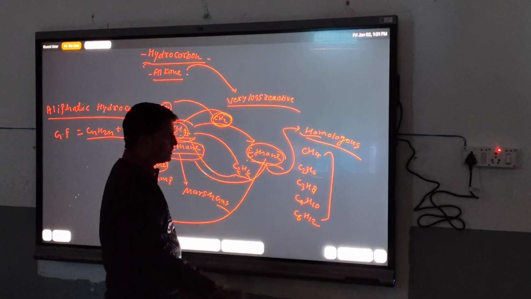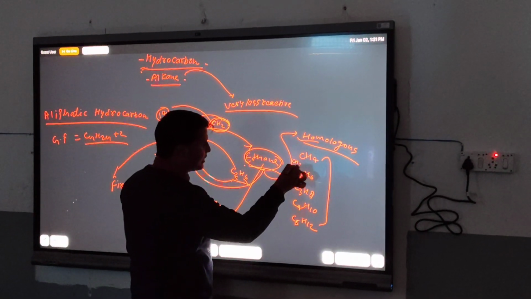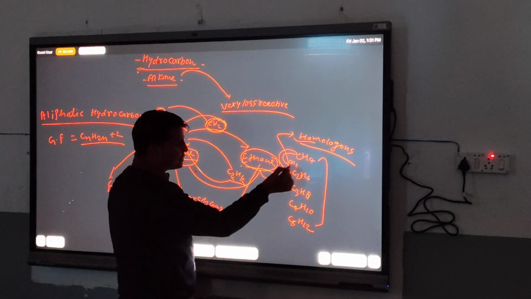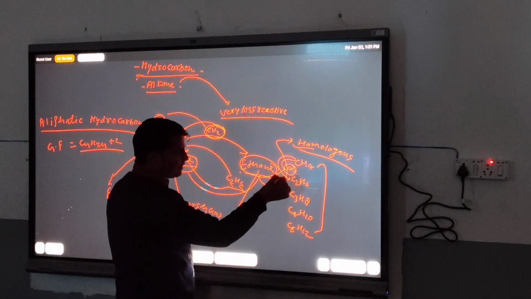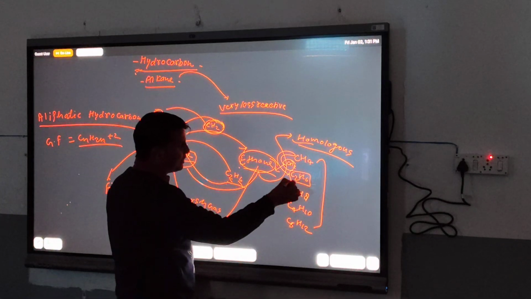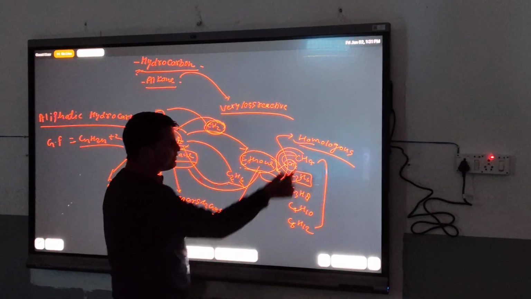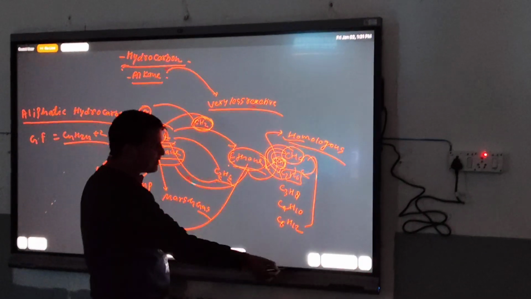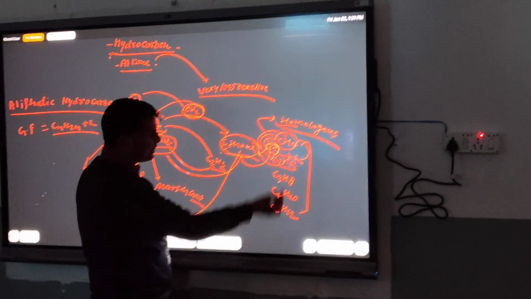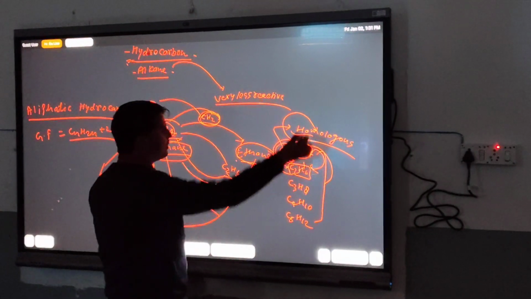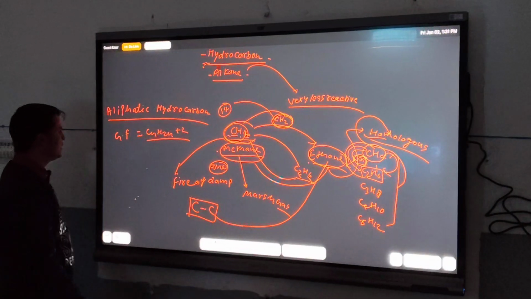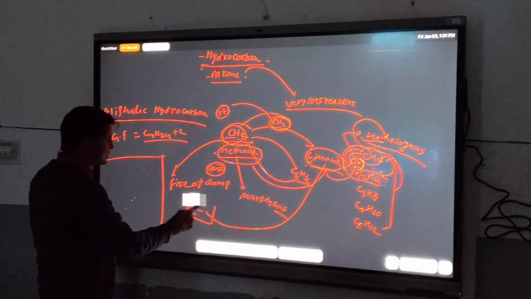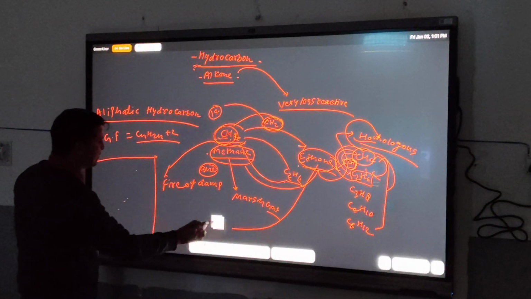If CH2 is added to this formula, it becomes this formula, and if CH2 is removed from this formula, it becomes this formula. It means the compounds above and below differ only by CH2. So all the compounds of this series are called the homologous series of alkane. After this, today we are going to study the next term, the nomenclature of alkane.